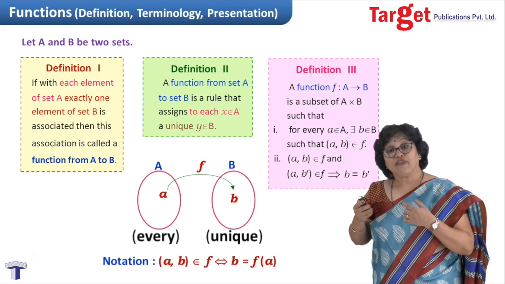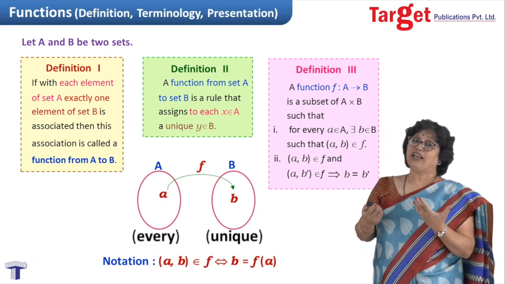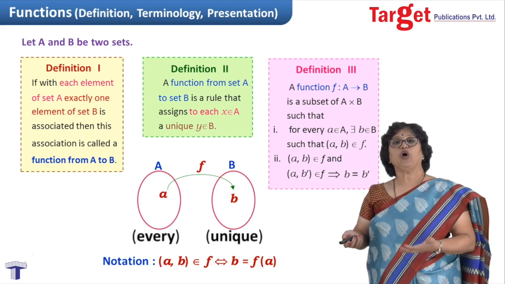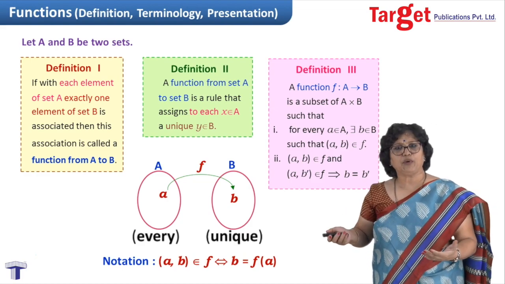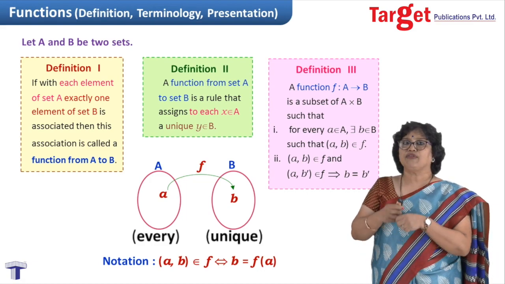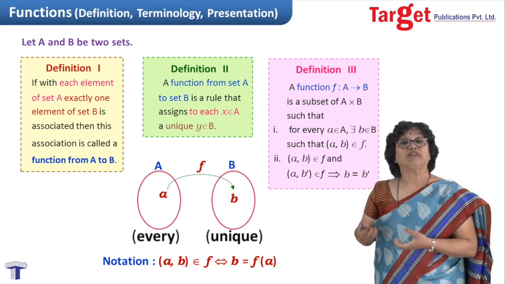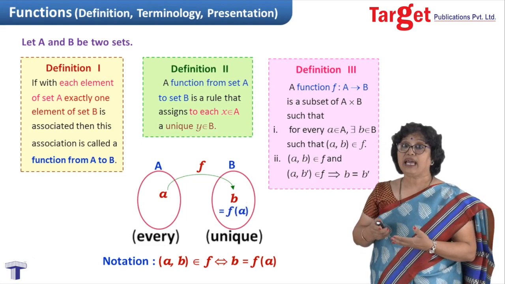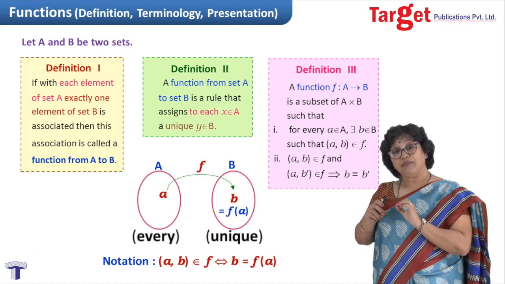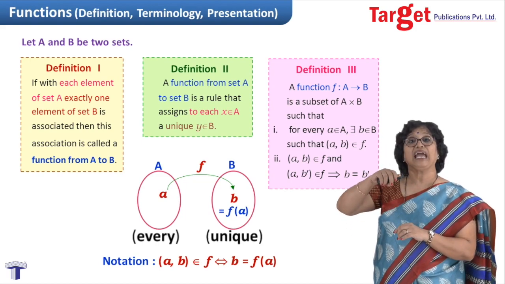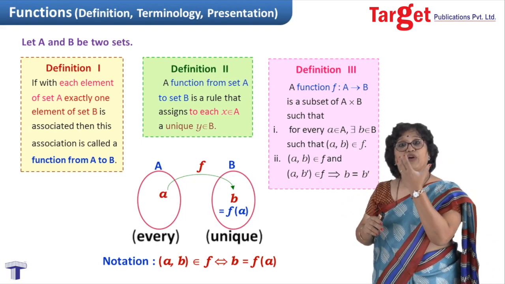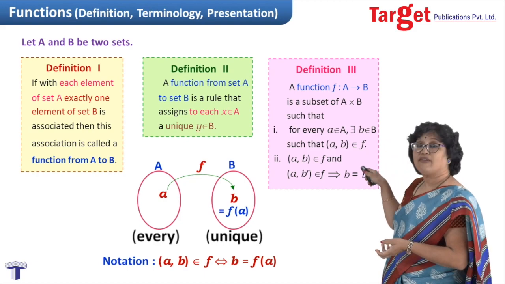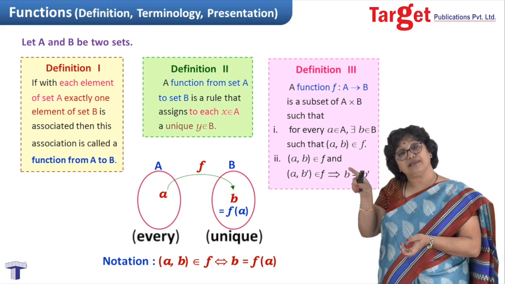Now, one notation could be (a, b) belongs to f. But in most books you will find the notation b equals f(a), meaning still remains the same. Actually, f(a) is that element b. After applying f on a, whatever outcome or result you get, we have kept as b, and that appears in set B.